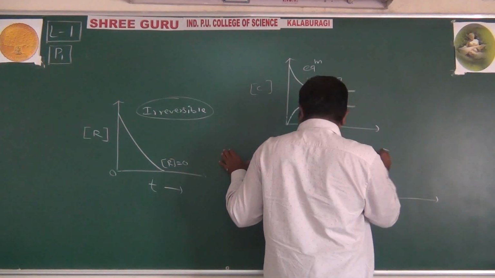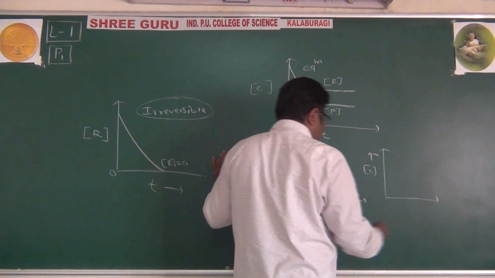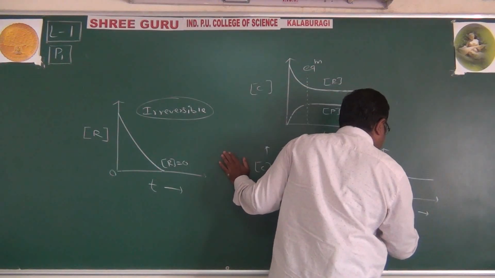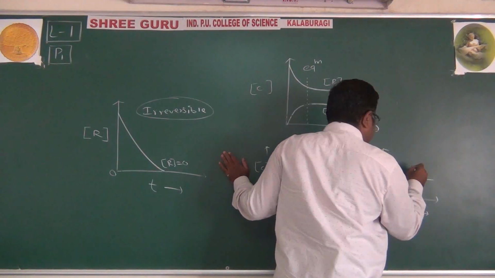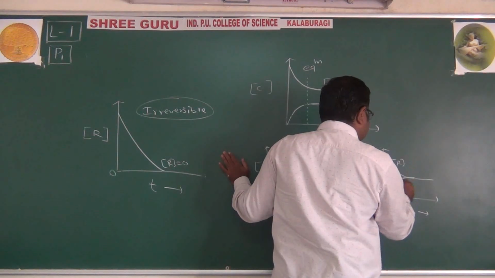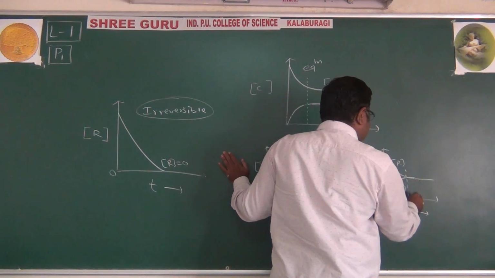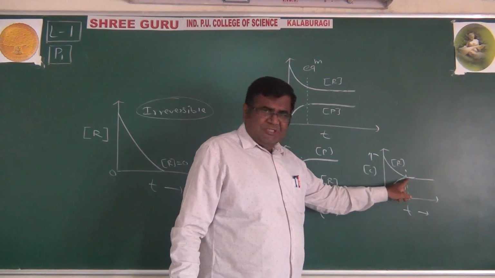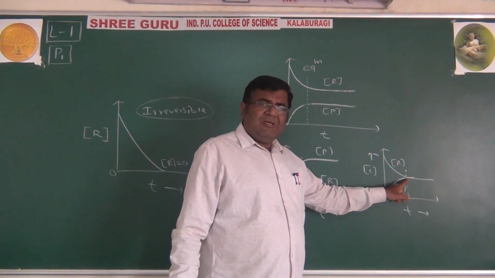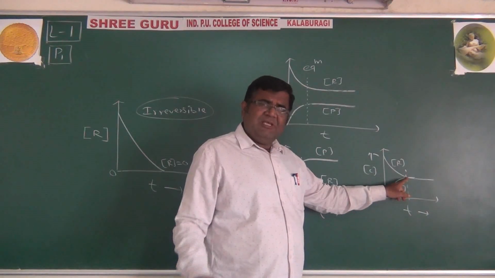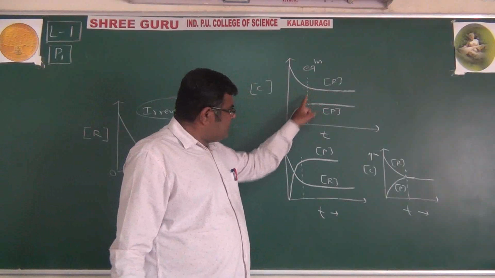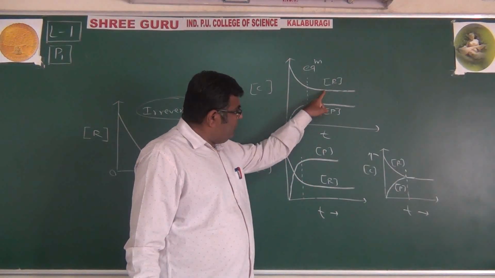This is concentration, this is time, like this. This is reactant concentration, this is product concentration. But here they are equal, equal as well as constant. It is not necessary that they are equal, but they may be equal. You are understanding this? Constant but not equal.